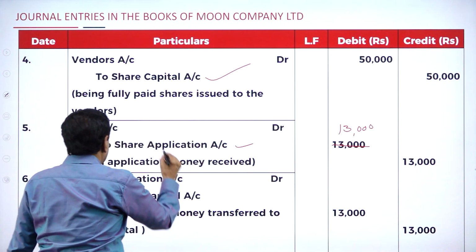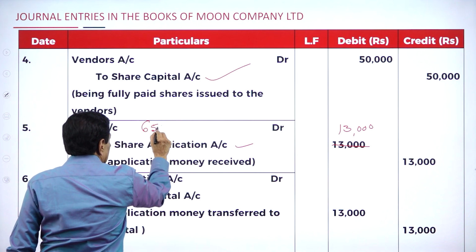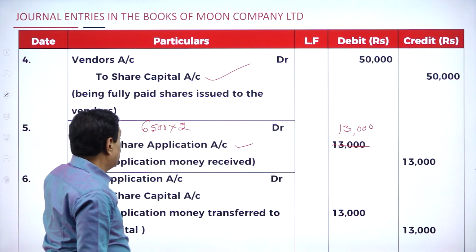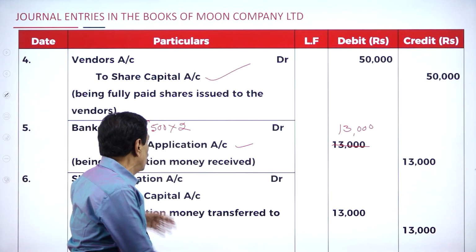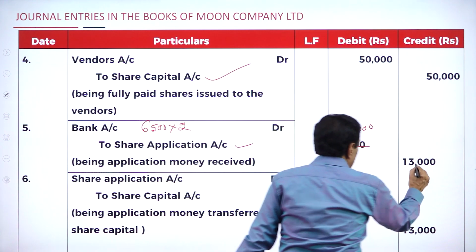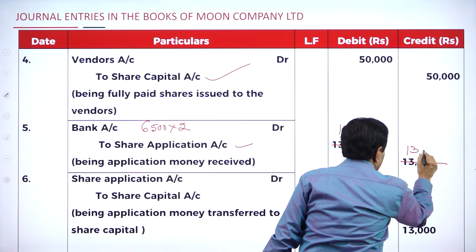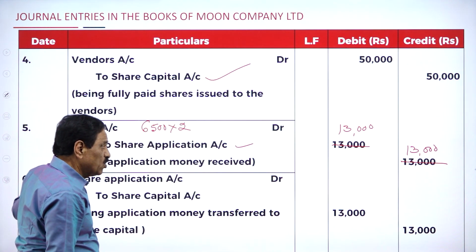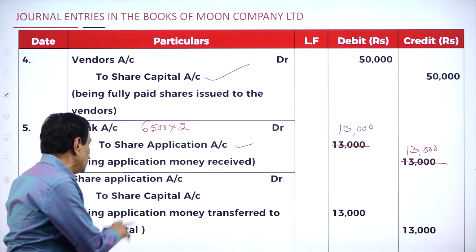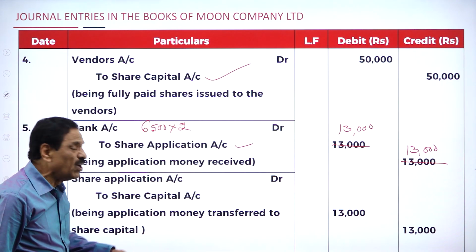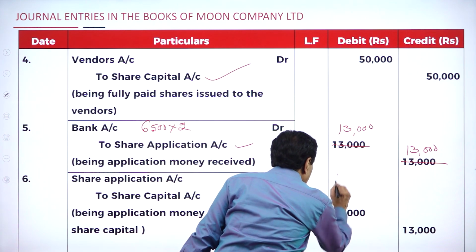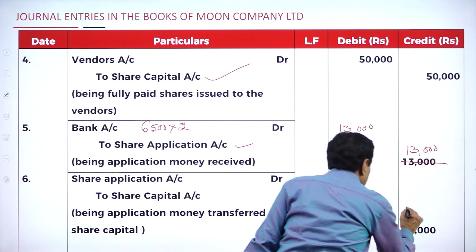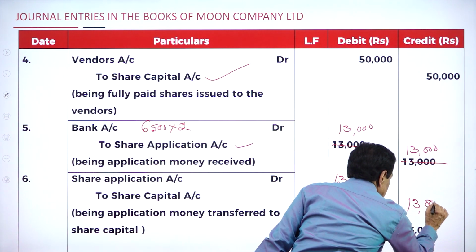How many shares have we got? 6,500 shares at the rate of rupees 2. How much? 13,000. Bank account debtor 13,000 to share application account 13,000. The same application money has been transferred: share application account debtor 13,000 to share capital account 13,000.